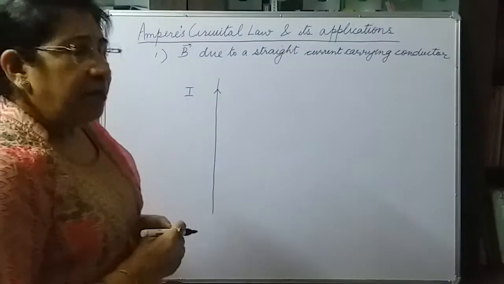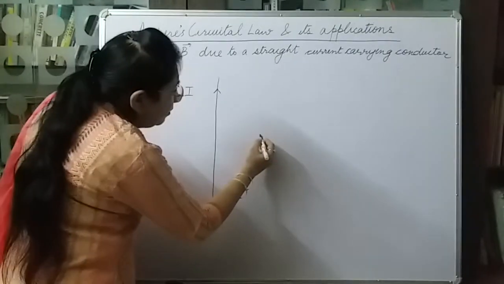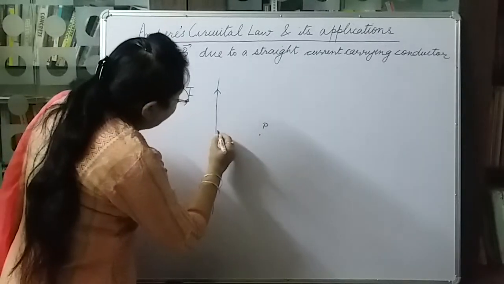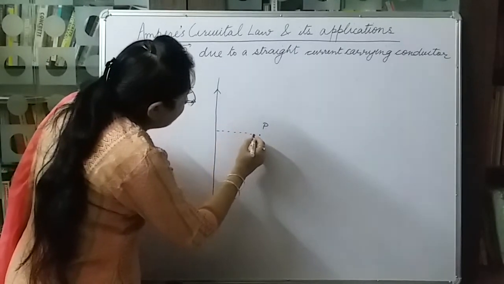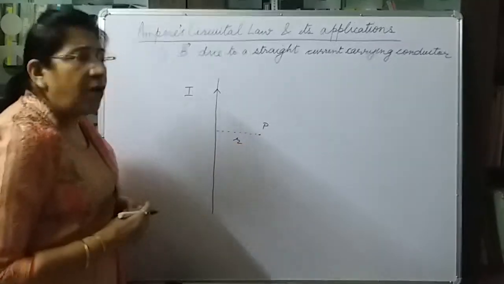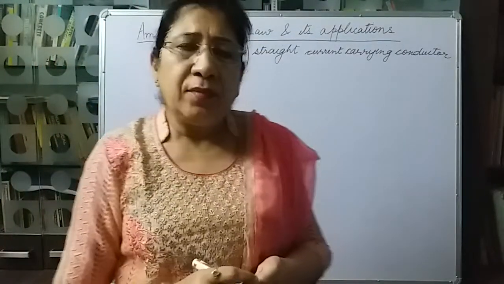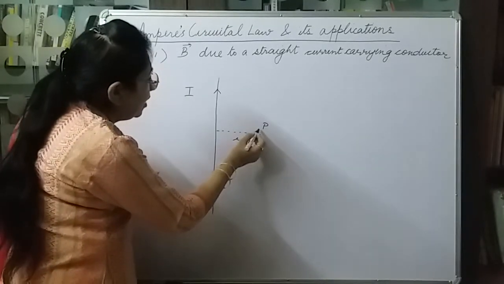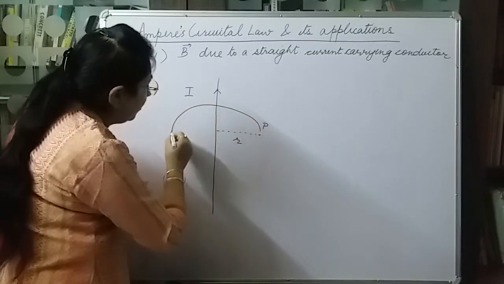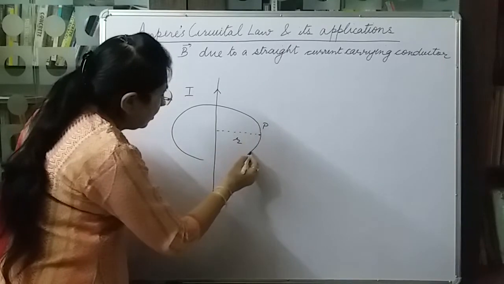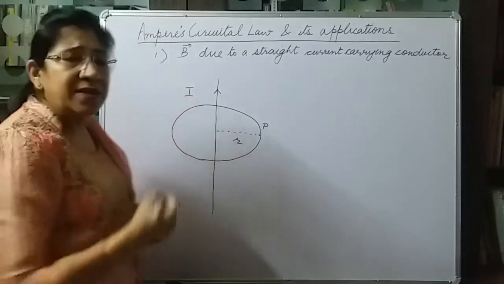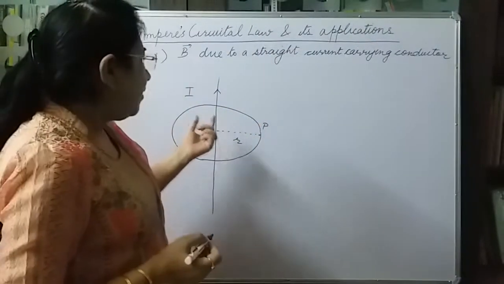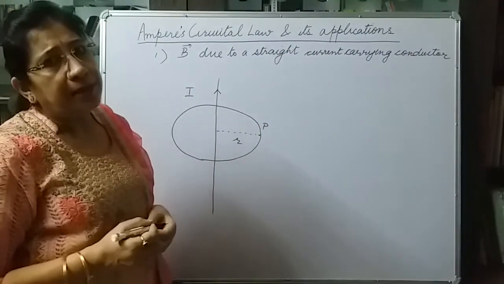Let us take an Amperian loop. We want to find the magnetic field at a point P. This point P, say it is at a distance R from the wire. Let us consider an Amperian loop. Here we will consider a circular Amperian loop. The center of the circle will be the wire, and R will be the radius of the circle.